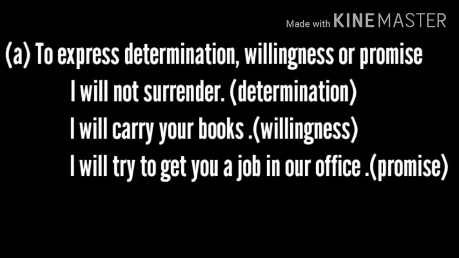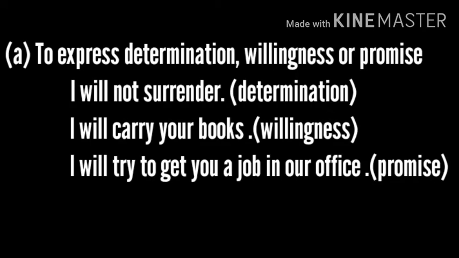The first person means, as we have already observed in the tabular form of personal pronouns, singular I, and first person plural we. So in the first person, to express determination or willingness or promise on the part of the speaker, I will say examples for 3.